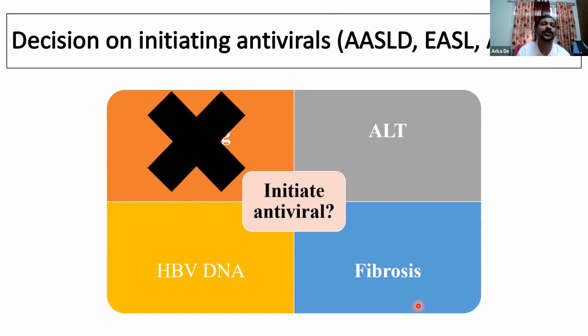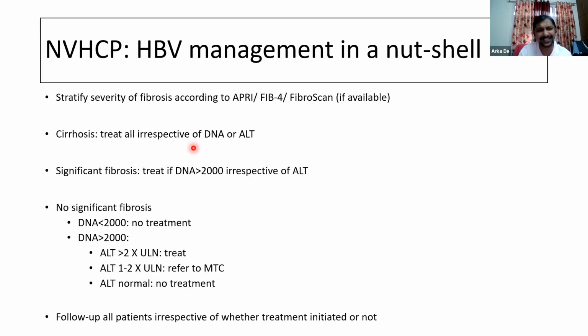So in the national program, the treatment decisions are only being taken on ALT levels, the DNA levels, and the non-invasive assessment of fibrosis. With the important caveat being that since HBe antigen testing is not being done prior to the initiation of antivirals, hepatitis B antiviral therapy is now going to be essentially lifelong without the availability of baseline HBe antigen.